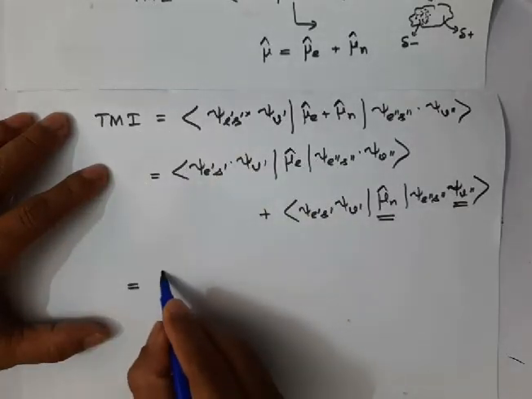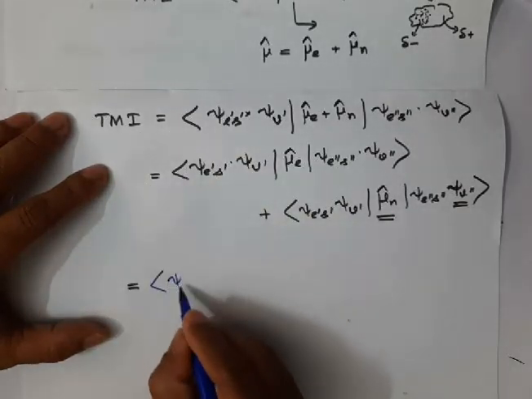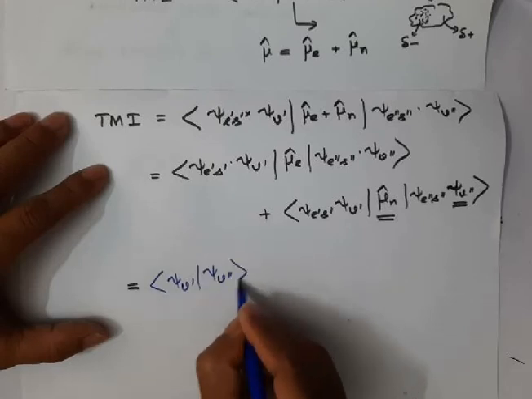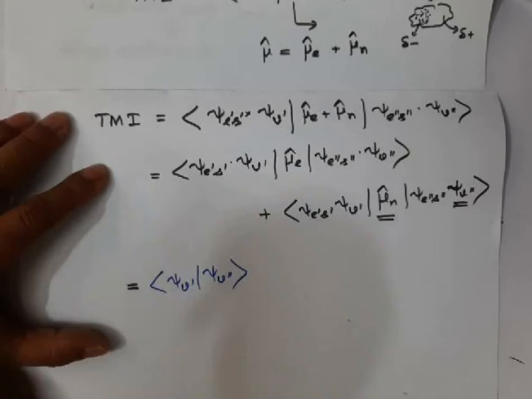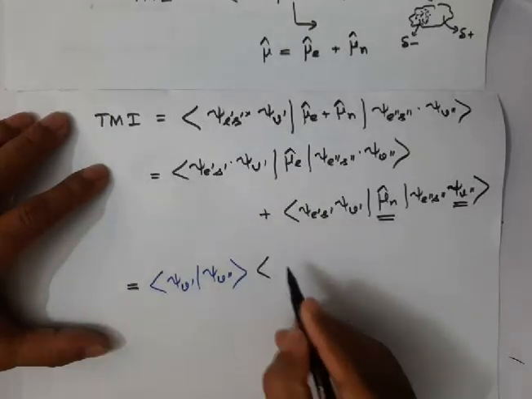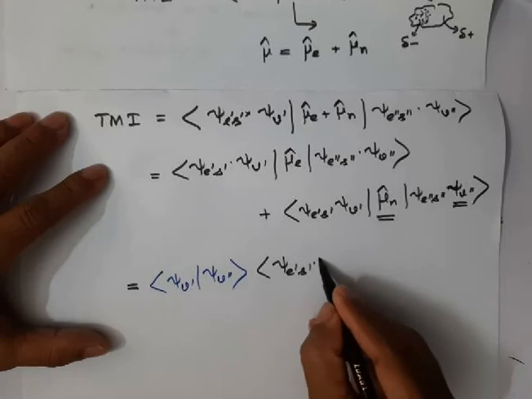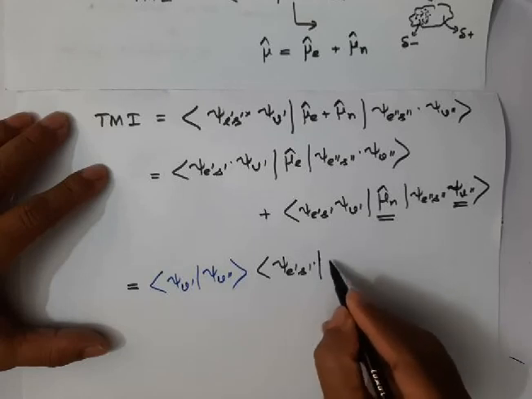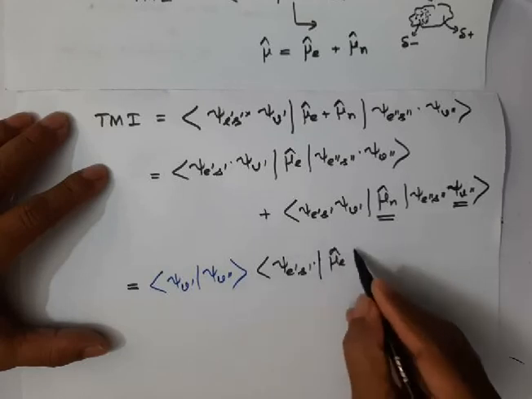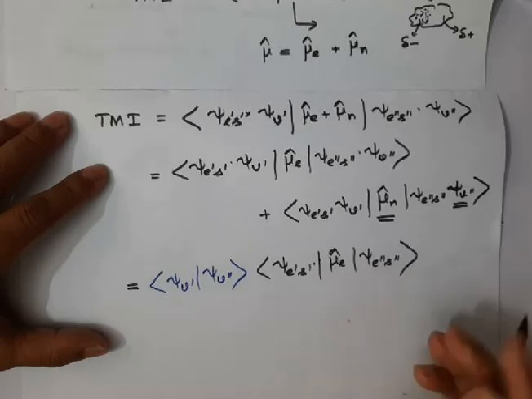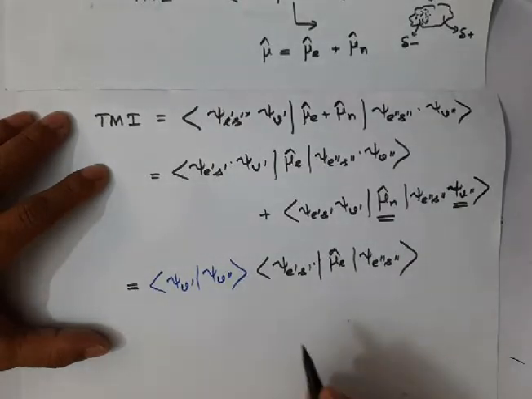I'll write psi v prime psi v double prime. Let me separate that first. Then the next integral is psi e prime s prime, mu e operator, then psi e double prime s double prime. This is the first integral I have separated.